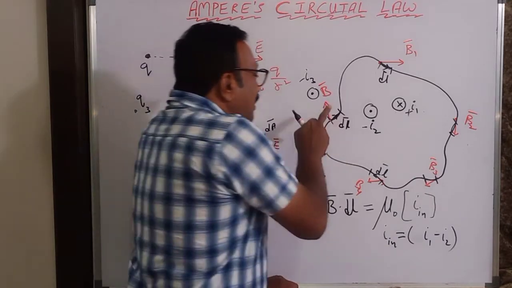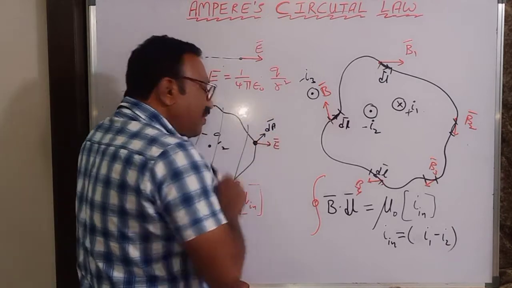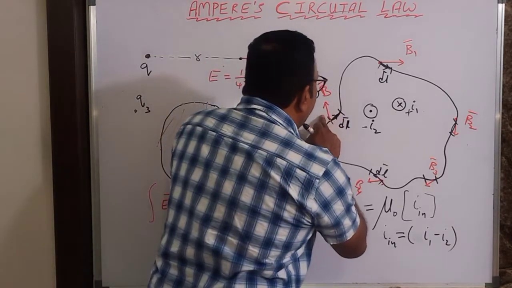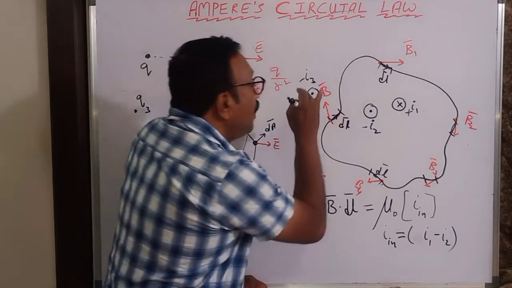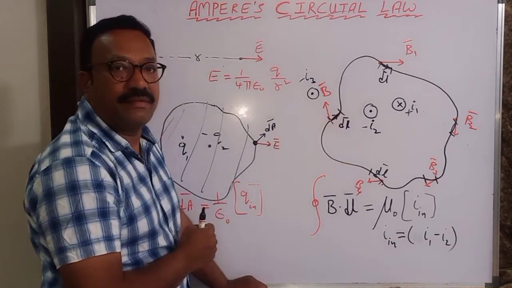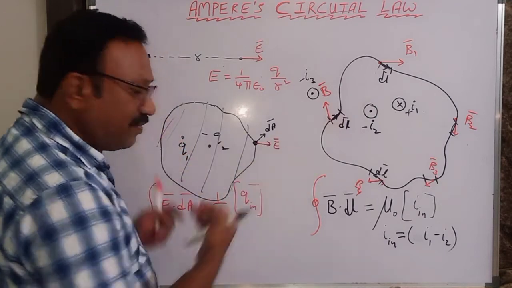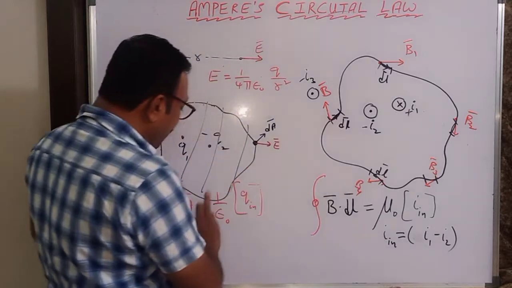If I consider one point, let the electric field be E there and let the magnetic field be B here. Let the elemental area be dA bar and let the length of the element be dl bar. I hope you find the difference now. Yes, here you are taking a curve. Here you are taking a surface area.